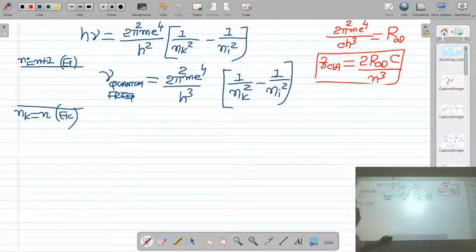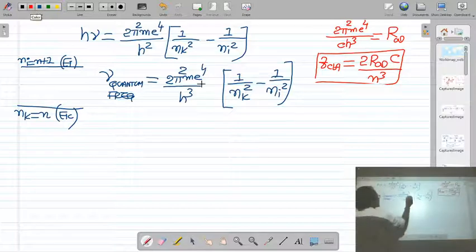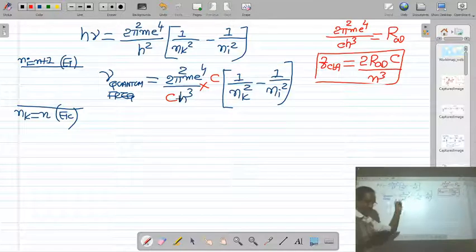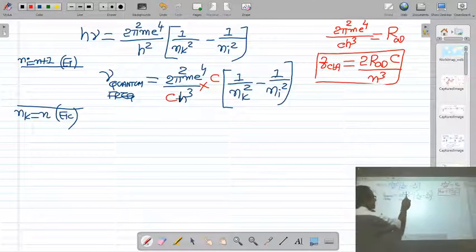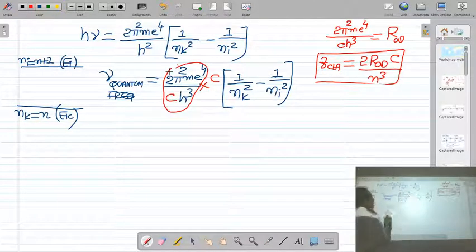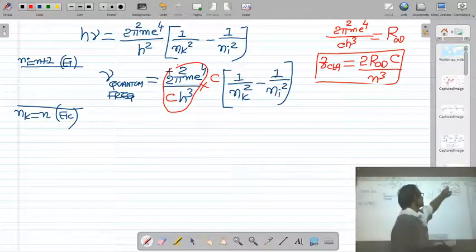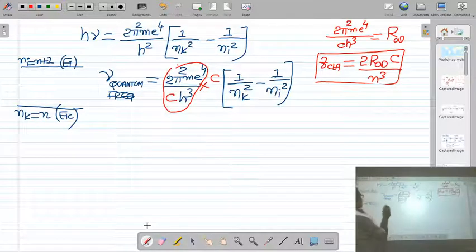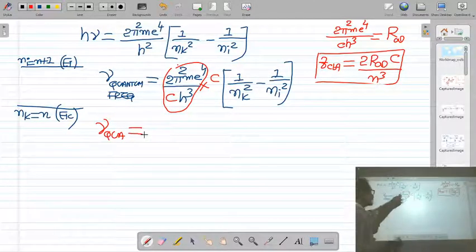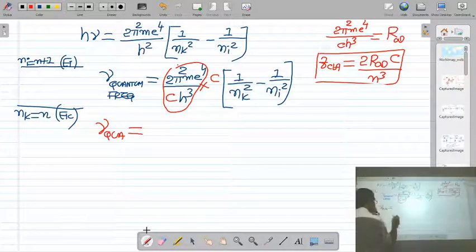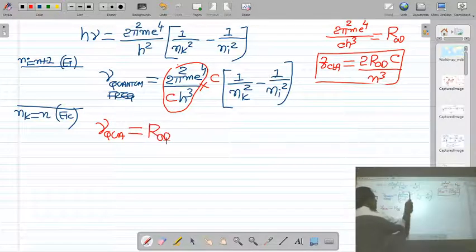I multiply this equation with c and divide by c. Now you know very well what is this term, 2 pi square m e raised to 4 upon c h cube. It is nothing but the Rydberg constant R infinity. So quantum frequency is equal to this 2 pi square m e raised to 4 upon c h cube, the Rydberg constant R infinity, into c.